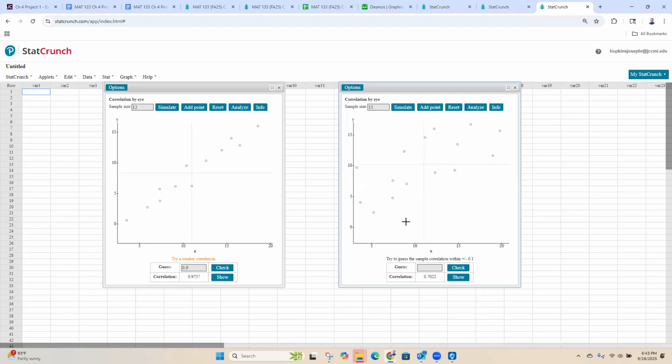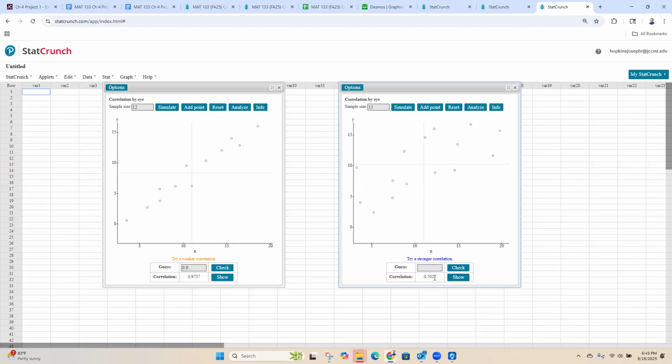Click on show right here and it'll show you what your correlation coefficient is. If you want to play the game, you can. If I want to guess that this is 0.7, I can check and it says, yeah, you're within 0.1, within 10%. If my guess was 0.4, it says, nope, you've got to try a bigger number. That's not what we're doing right now. We can just hit show and that'll show us what the correlation coefficient is.